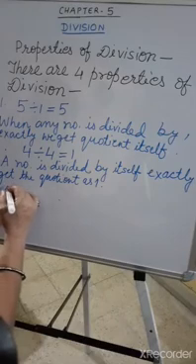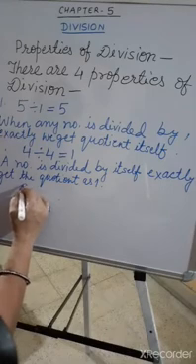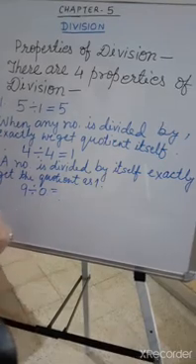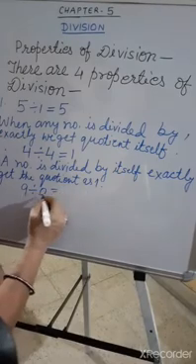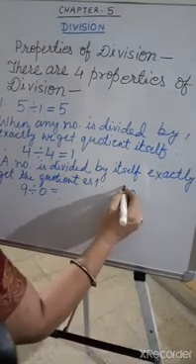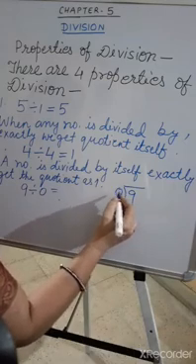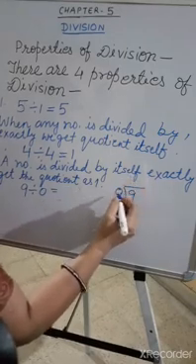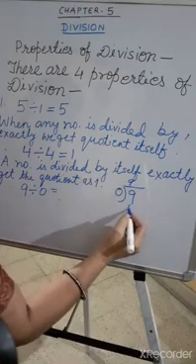Now the third property of division is: we cannot divide any number by 0. Suppose I am writing 9 divided by 0. What is the quotient of this division? The dividend is 9 and the divisor is 0. Is it possible to divide the number? No, not possible. 0 ones are 0, 0 nines are 0.